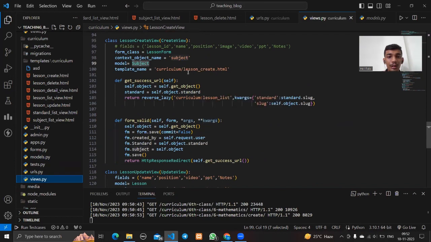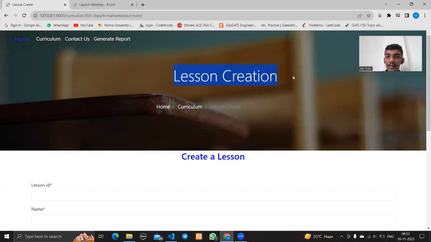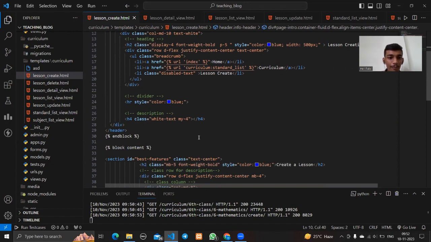Okay, so then we go to the templates. The template is lesson underscore create. And here is the exact same page. The first is the title, and there is a navigation bar: the home, curriculum, and the lesson create. So there is a lesson title, and we use the anchor tag to navigate to our website. The first is home, which is index.html, and the curriculum is curriculum/standard list. And here we also use the bootstrap classes, so it will make our website beautiful.